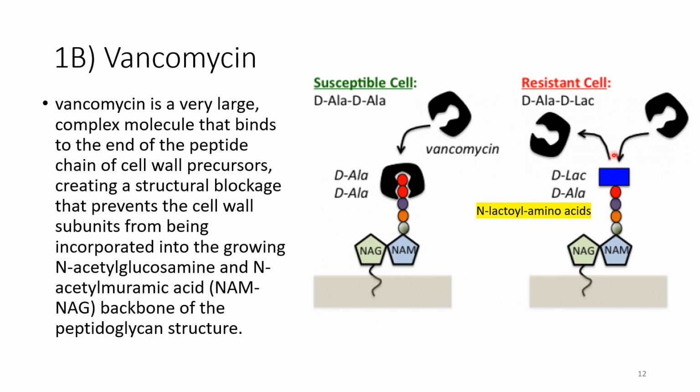Here the mode of resistance is that the bacteria modify the target of the antibiotic. So the antibiotic enters the cell and cannot find the target that it usually works on. That's why the bacteria become resistant to this antibiotic.